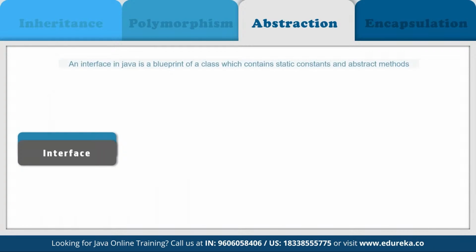An interface is basically a blueprint of a class, or we can say it's a collection of abstract methods and static contents. In an interface, each method is public and abstract, but it does not contain any constructor. Along with abstraction, interface also helps in achieving multiple inheritance in Java. So we can achieve 100% abstraction using interfaces. An interface is basically a group of related methods with empty bodies.